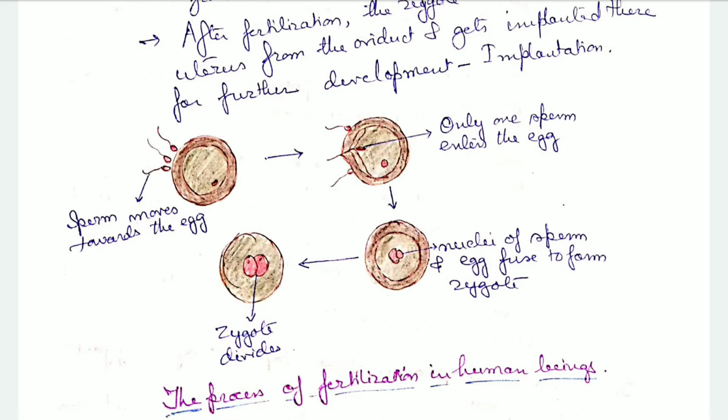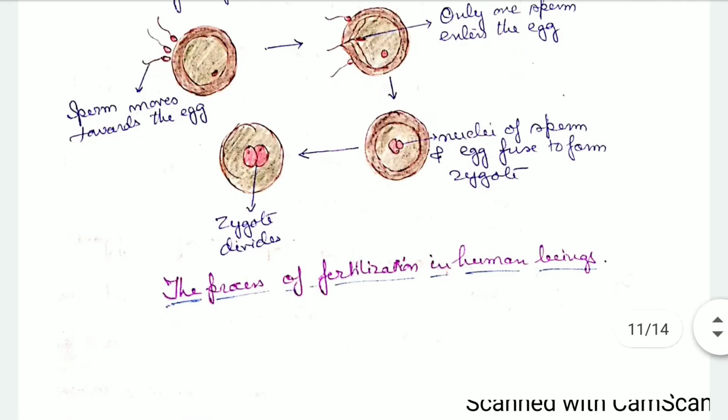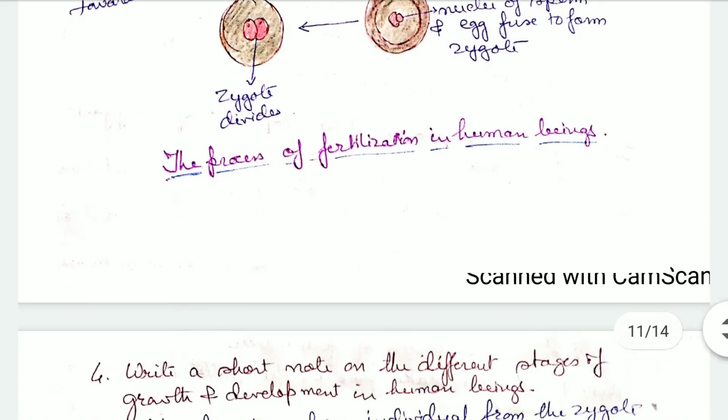You can see from the picture that the middle circular one is the egg, and the three small motile sperms with flagella are moving towards the ovum, but only one of them enters the egg for fusion. The nuclei of the sperm and the egg fuse together to form the zygote, and the zygote starts dividing into a number of cells, becoming multicellular to form a new individual. So this is the process of fertilization.